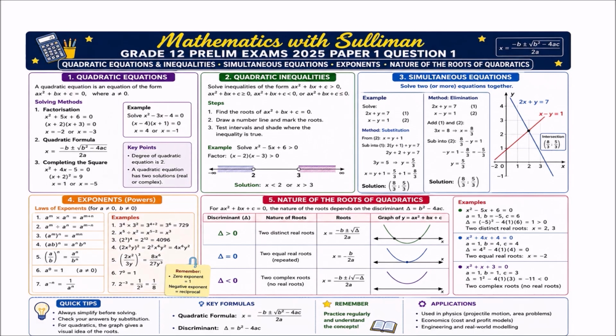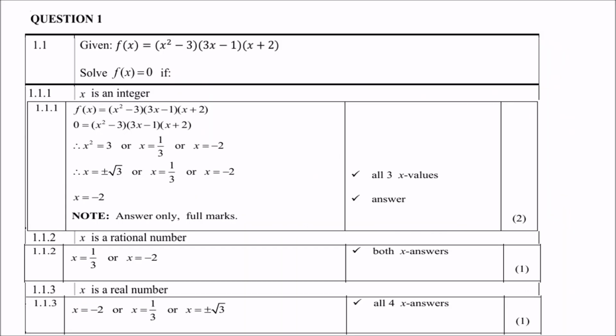Right, question 1. 1.1 given is that f of x equals (x squared minus 3)(3x minus 1)(x plus 2). Now you must solve for x if f of x equals 0. So let that function be equal to 0. Then of course each bracket will individually be equal to 0. Therefore x squared minus 3 will be 0, 3x minus 1 will be 0, and x plus 2 will be 0. That gives you x is plus or minus the square root of 3, x is 1/3, or x is minus 2.